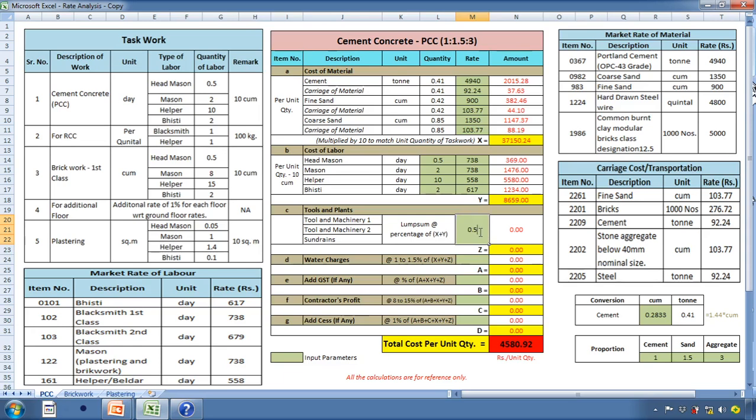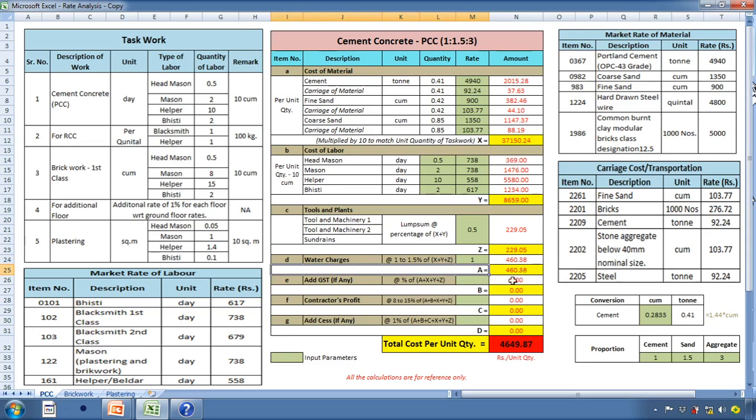So 0.5%. So the cost of tool and plant is calculated as 229.05 rupees. Thereafter, water charges is at 1 to 1.5% of cost of labor plus cost of material plus cost of tools and plant. So we'll take water charges at 1%, and which is calculated as